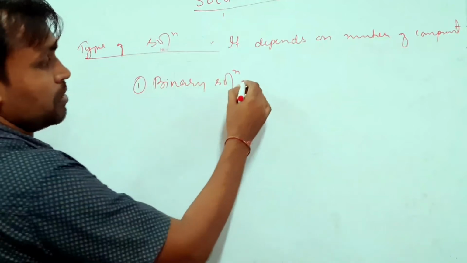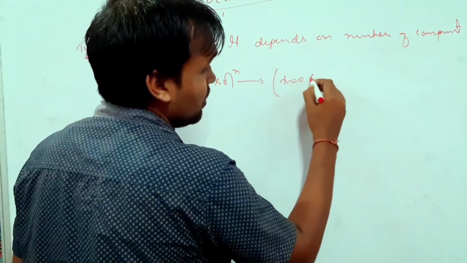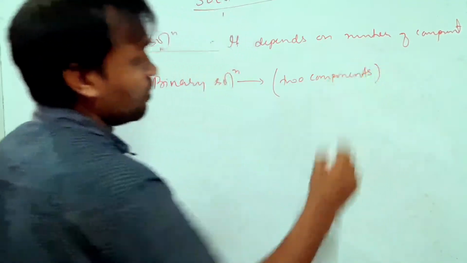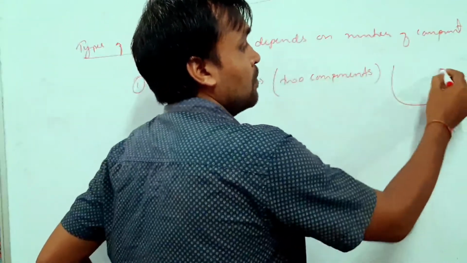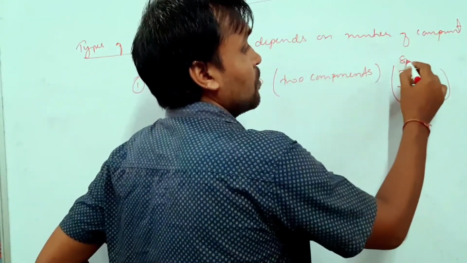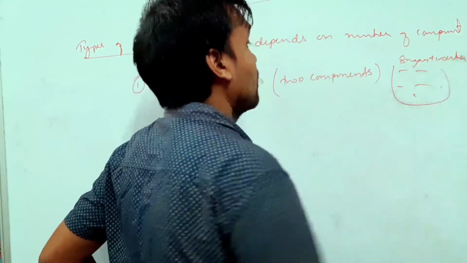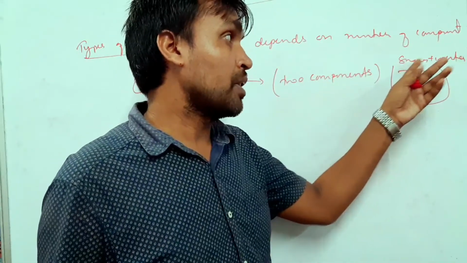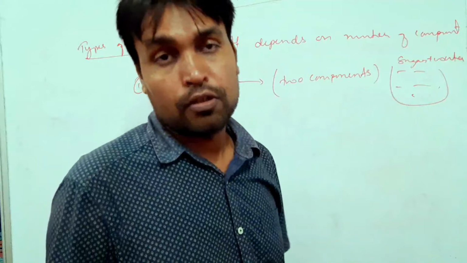So binary solutions. In binary solutions, you will see there will be two components. Two components means, for example, sugar and water. Sugar plus water. So this is what? Binary solutions. Why binary solutions? Because one component is sugar and another component is water. So this is called binary solutions.